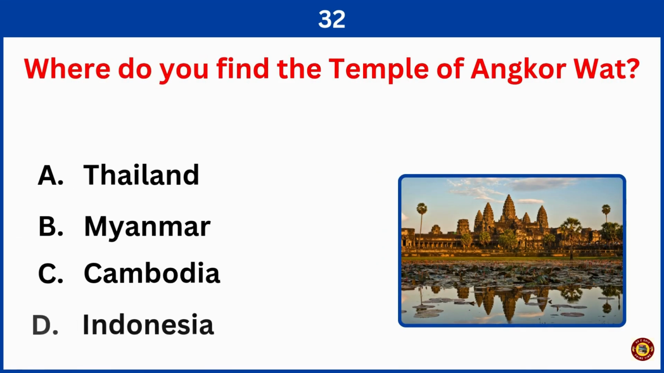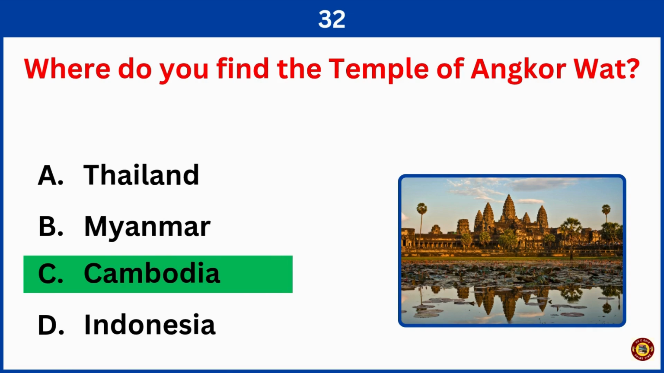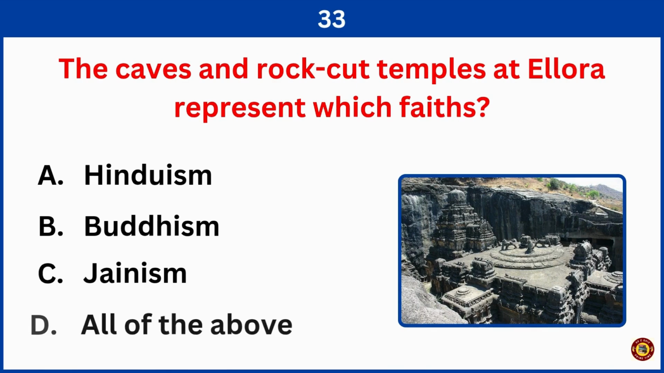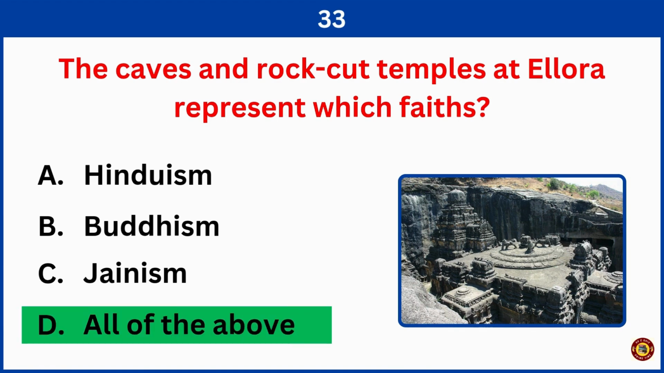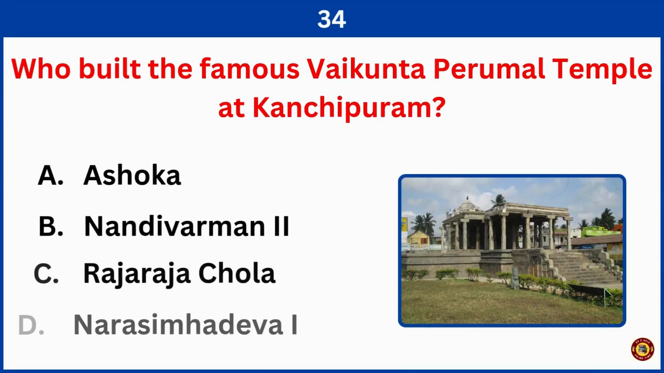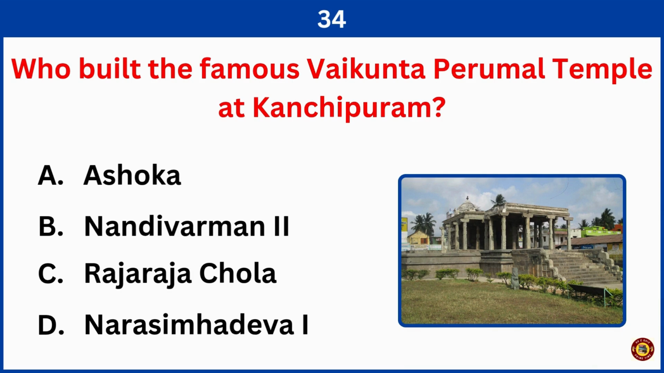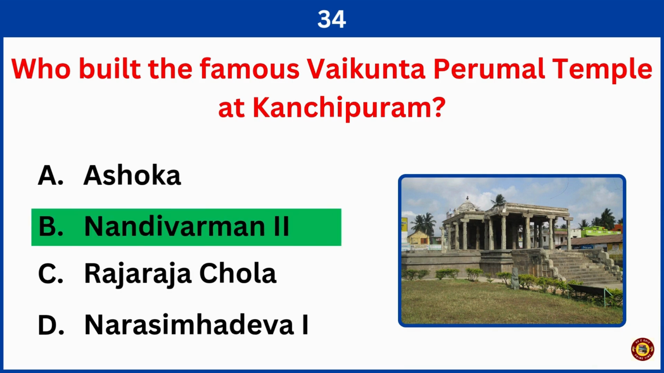Where do you find the temple of Angkor Wat? Right answer is option C, Cambodia. The caves and rock cut temples at Ellora represent which faiths? Right answer is option D, all of the above: Hinduism, Buddhism, and Jainism. Who built the famous Vaikunta Perumal temple at Kanchipuram? Right answer is option B, Nandi Varman II.